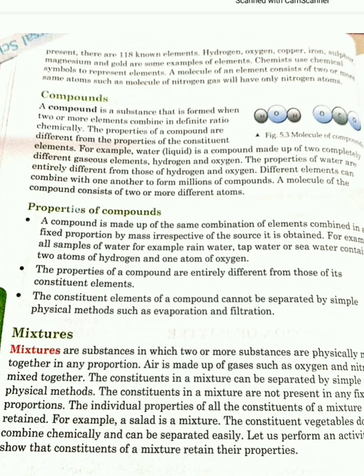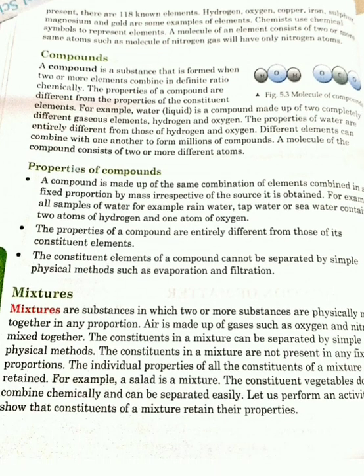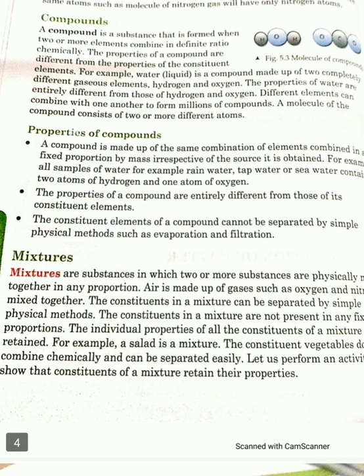Then what is a mixture? A mixture is a substance in which two or more substances are physically mixed together in any proportion. As the name suggests, the proportion can be anything. Randomly, if we are mixing some substances, that is a mixture. For example, air.